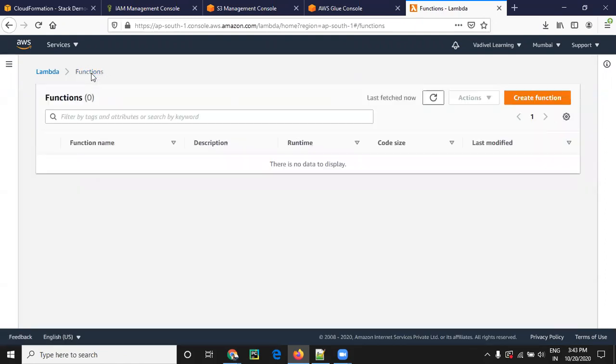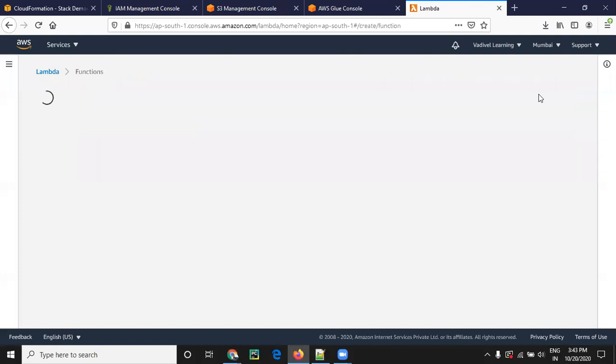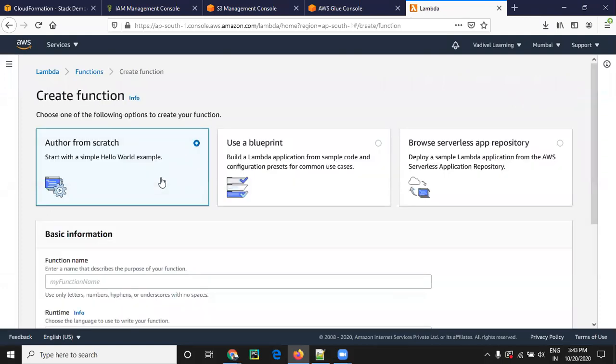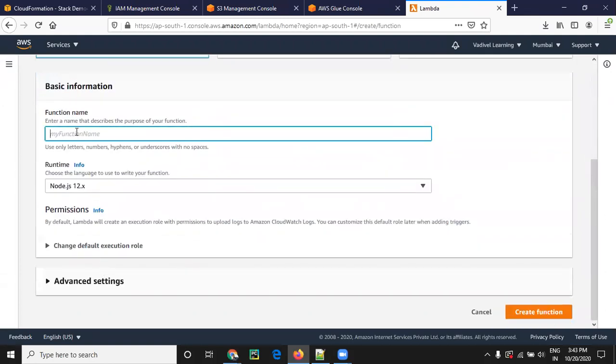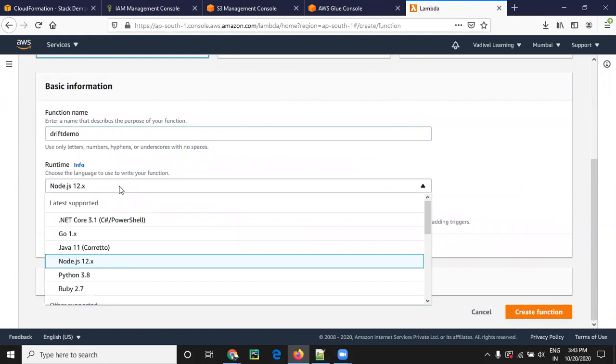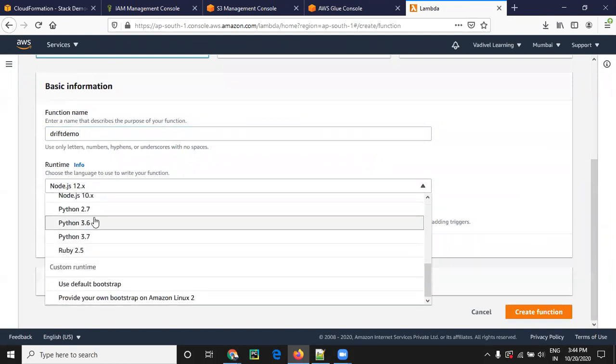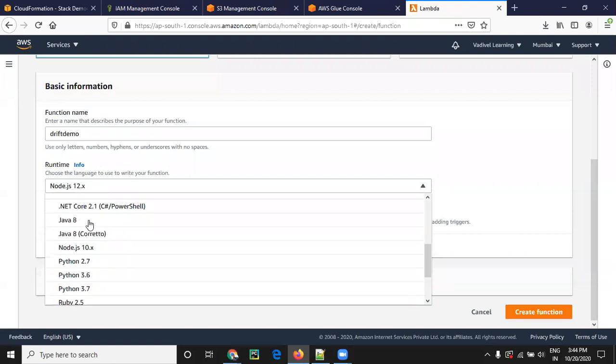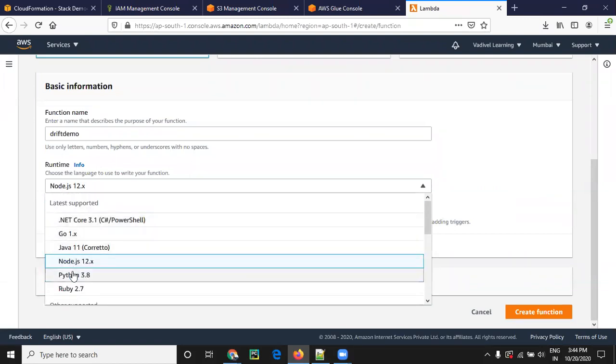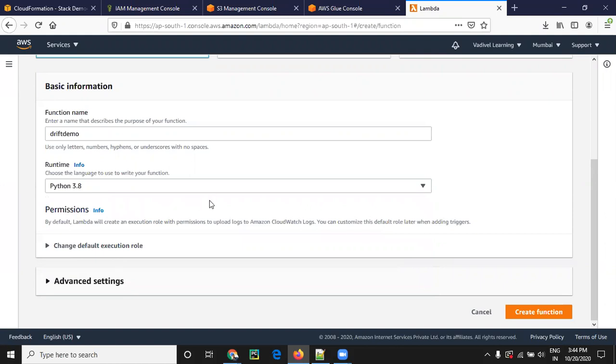So here I'm going to the service called Lambda. There we don't have any Lambda function. So I'm going to create one Lambda function by clicking Create function. We are starting from scratch, so just give some function name, which is drift demo. And for runtime, we have to choose Python, because we wrote the code in Python.